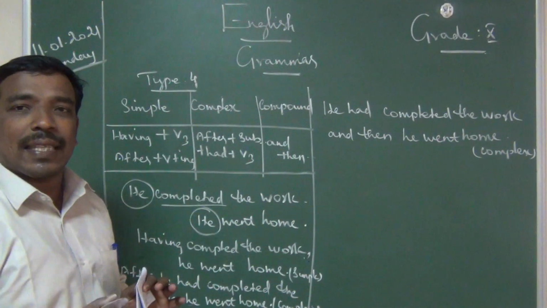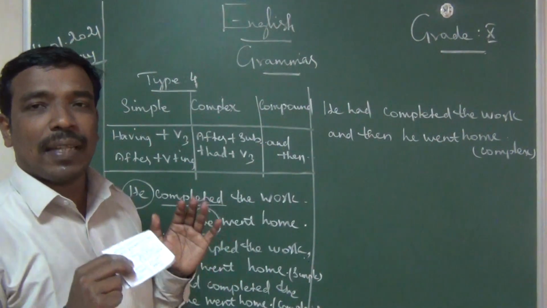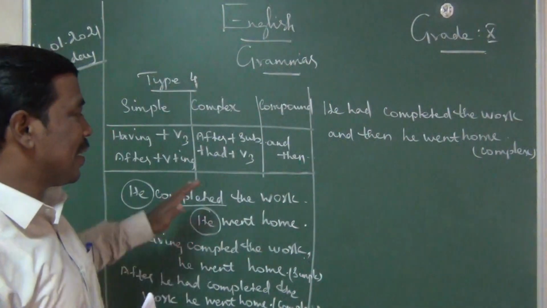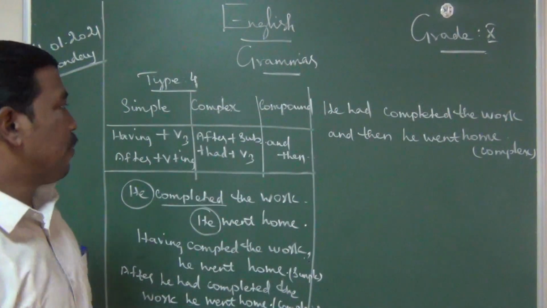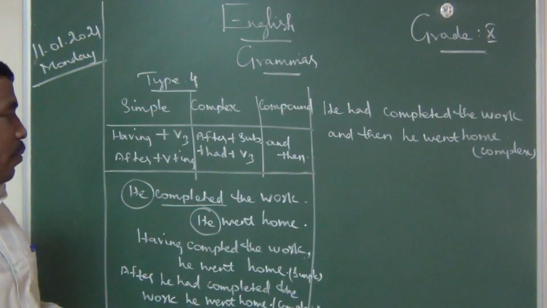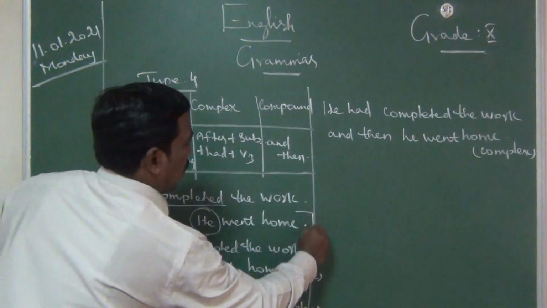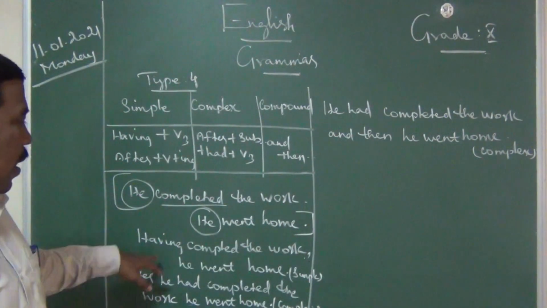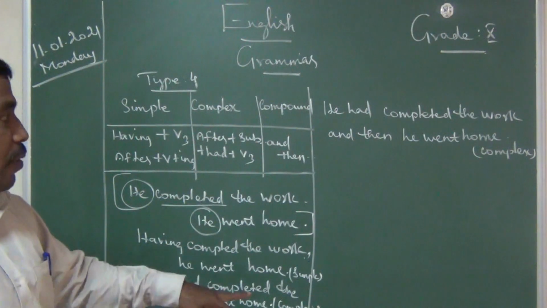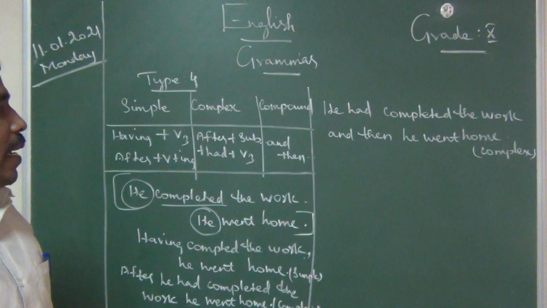On seeing the police, the thief ran away. The thief will not wait for long after seeing the police. But here this type of model is entirely different. So these things are very important. Write fast. He completed the work, he went home. That is a sentence. Joining the sentence: Having completed the work, he went home. After he had completed the work, he went home. He had completed the work and then he went home.